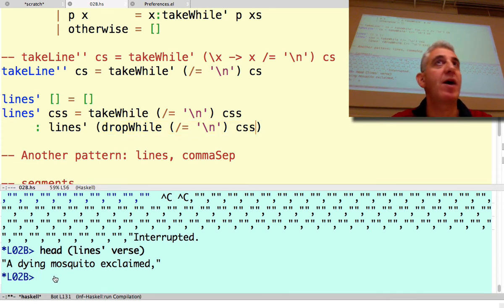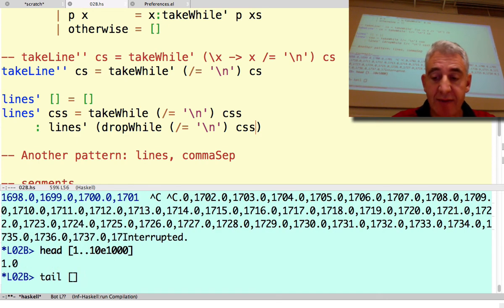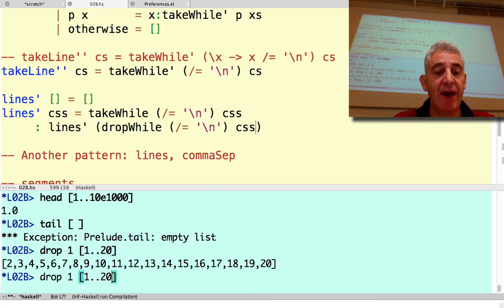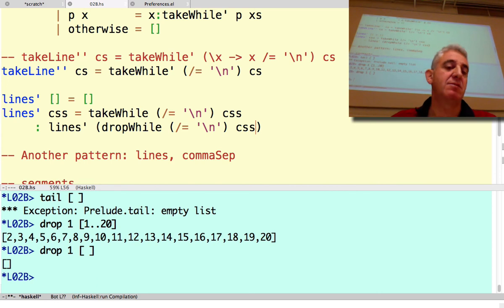What's a function that will throw away the first character of a list? Yeah, there is a drop function. There's also a tail function, but it can fail. Tail can fail. If there's no tail of a list, it crashes. But instead, if we use drop one, it's a way of throwing away an element from a list which doesn't fail. If you give it the empty list, it just graciously gives you the empty list back.